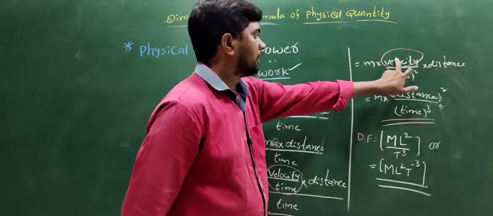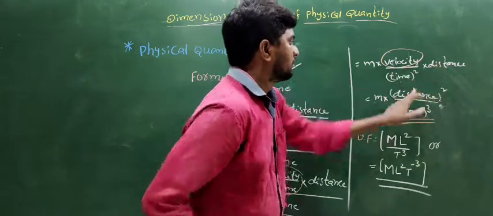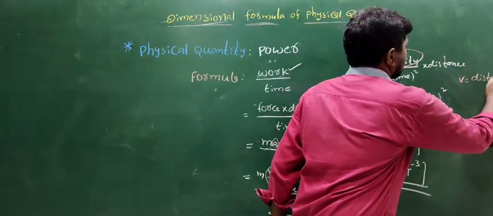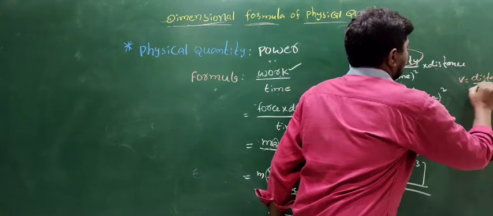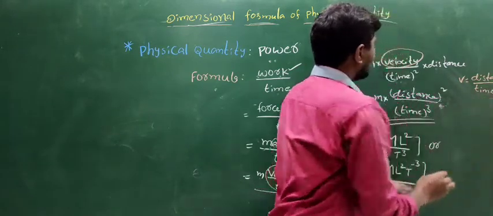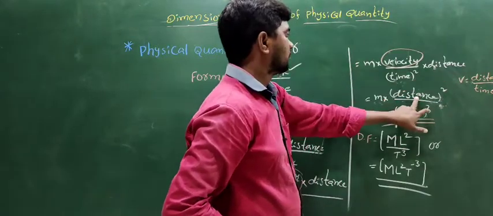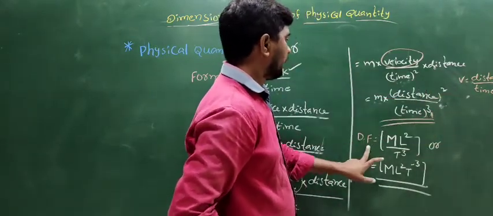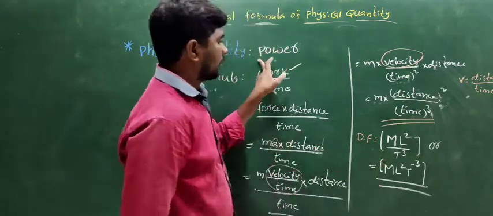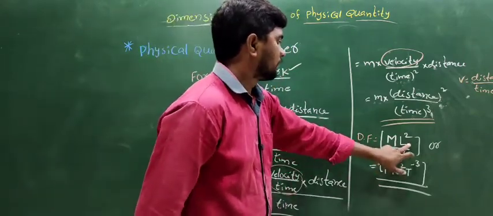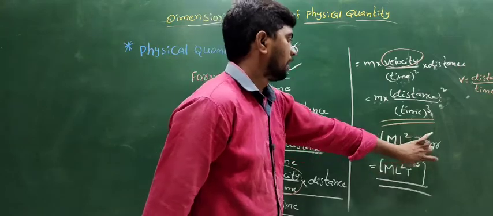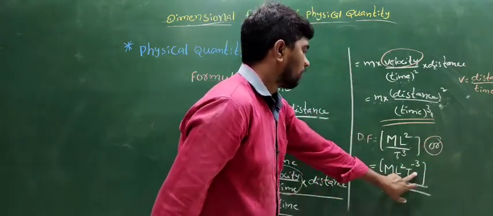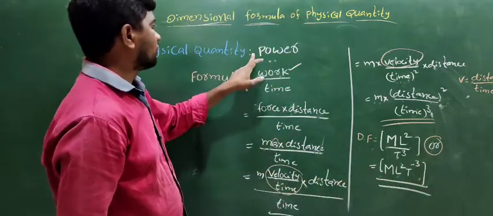Velocity equal to distance by time, distance into distance, distance square, time into time square, time whole power of 3. The dimensional formula of power is M into L square by T cube, the square bracket of M L square T to the power of minus 3.